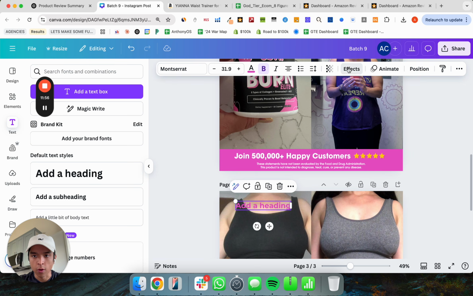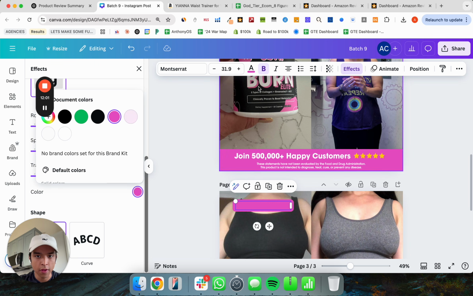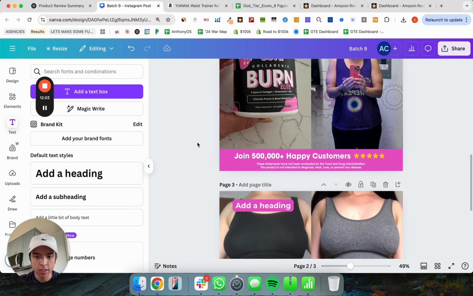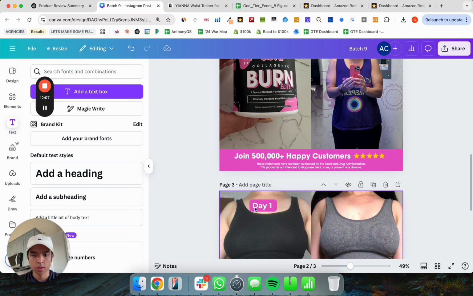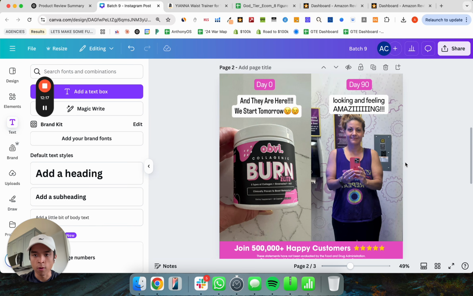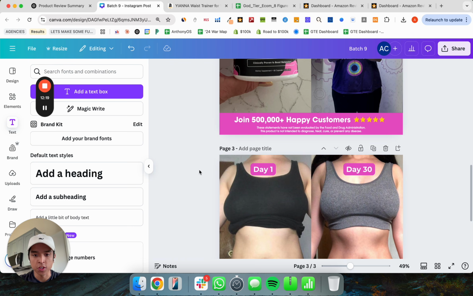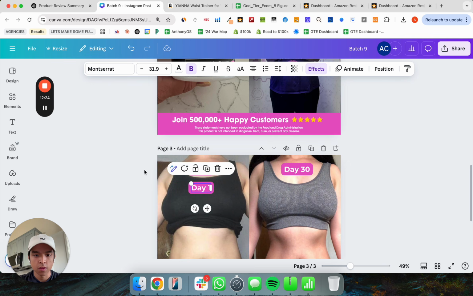Oh wait, sorry, we're gonna put this on the effects, then we're gonna put the background. We're going to make that the color, change the text color to white, and then throw in day 1, and here we'll put, typically, day 30. Day 1, day 30, whatever timeline your product actually works on, include that. Again, this is really just for educational purposes, so let's go ahead and drag this.